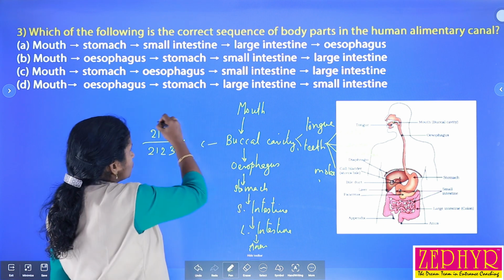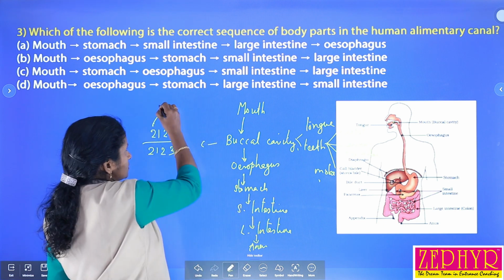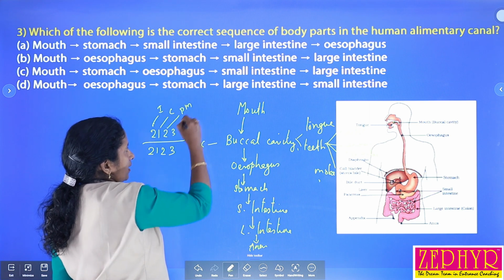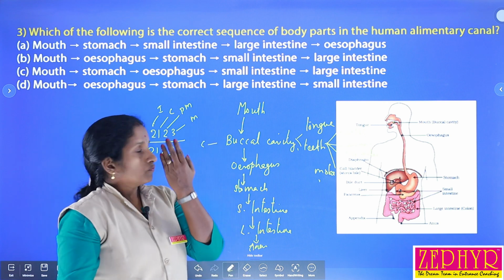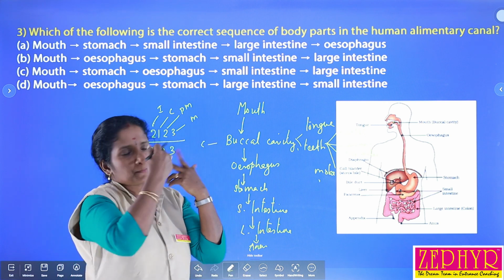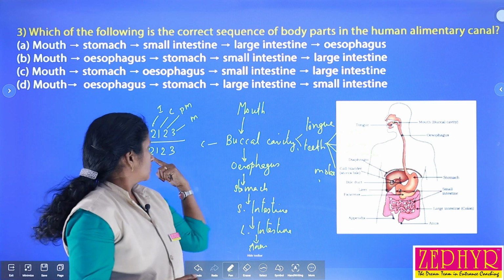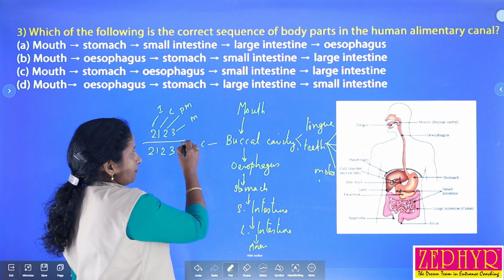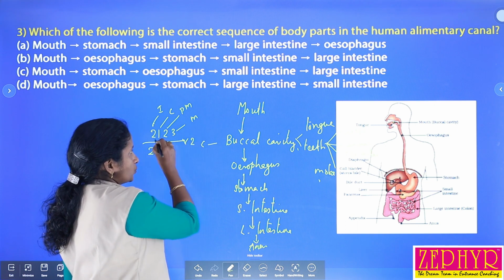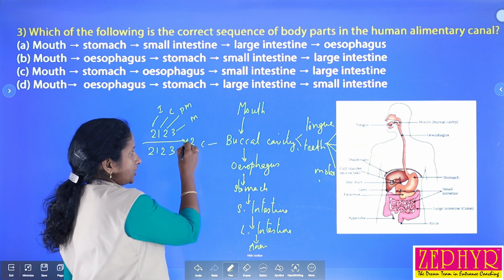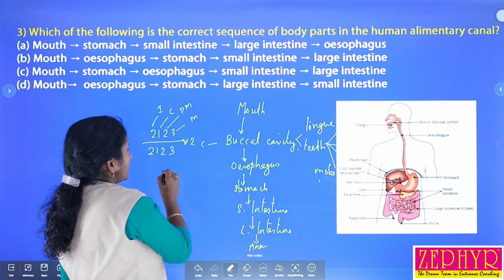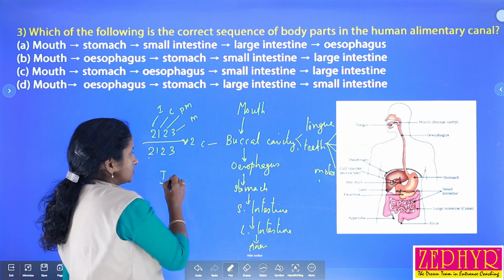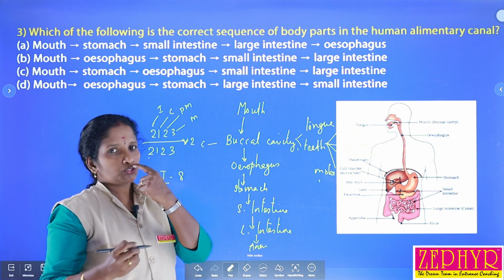That means 2 incisors, 1 canine, 2 premolars and 3 molars on the upper left half, and the same on the lower half, and then on the right side. So we can represent it like this: 2, 1, 2, 3 divided by 2, 1, 2, 3 into 2. The total incisors is 2 plus 2, 4, 4 into 2, that means 8.